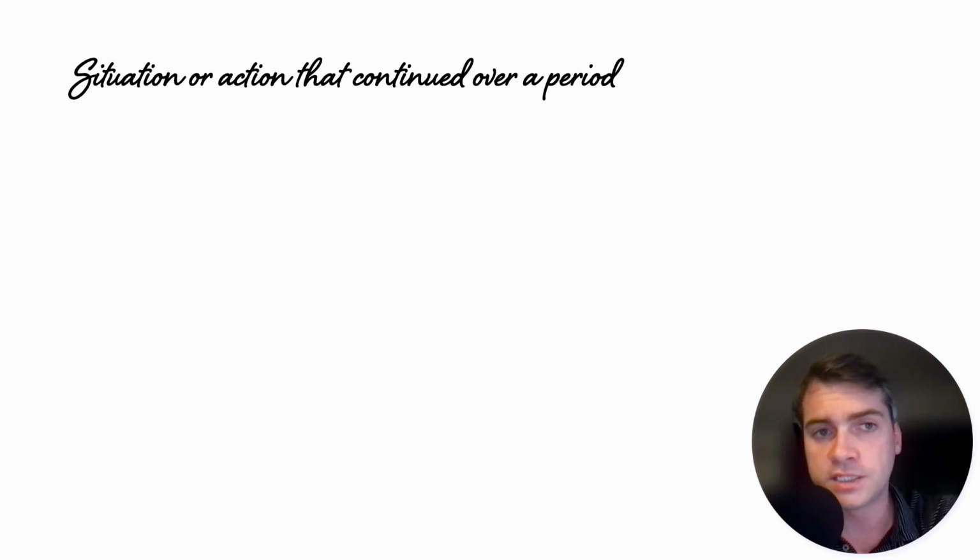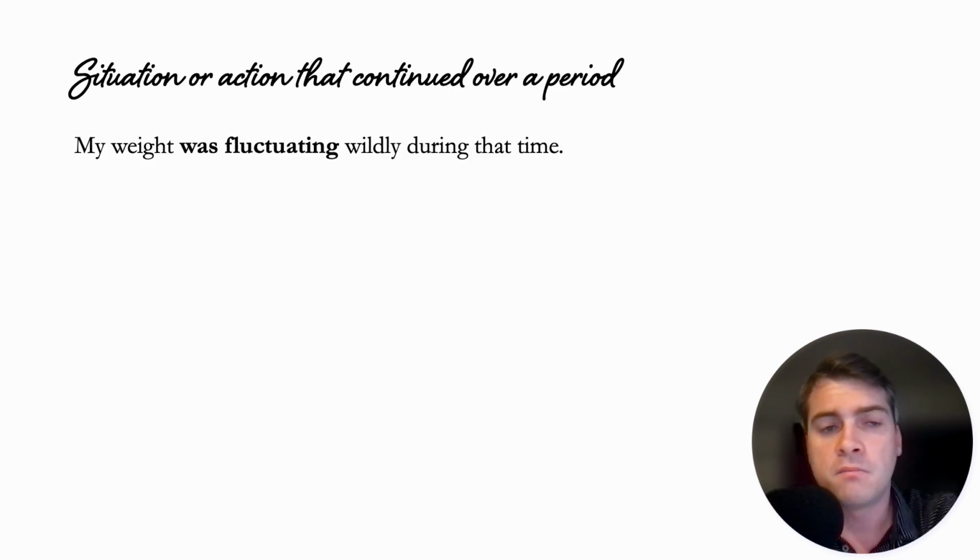So for a situation or action that continued over a period of time: my weight was fluctuating wildly during that time. Fluctuate means to go up and down, up and down, up and down, right? So if it was fluctuating wildly during that time, this is a time period in the past. It could have been while I was in college, while I was pregnant, 6 months ago, last year, whatever. My weight was fluctuating wildly during that time.